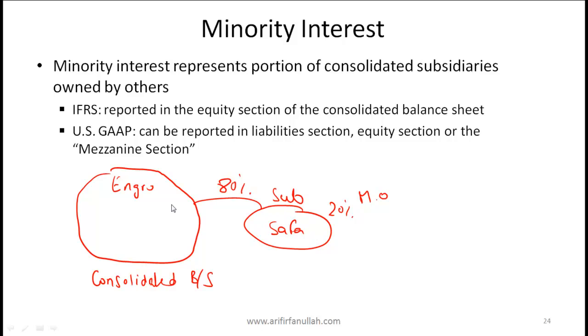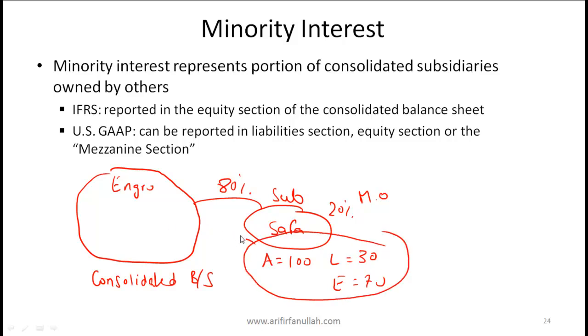Now, let's say that the total assets of Safa equal 100, the total liabilities equal 30, and the equity is equal to 70. When Safa's balance sheet is consolidated into Engro's balance sheet, the entire assets of 100 are shown as part of Engro's balance sheet, and similarly the entire liability is shown on Engro's balance sheet.